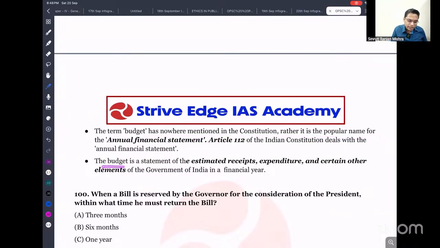Okay, so the budget is a statement of estimated receipts, expenditure and certain other elements of the Government of India for a financial year. The budget can be introduced in Parliament with the prior approval of the President. It can only be introduced by the minister, not any other person.